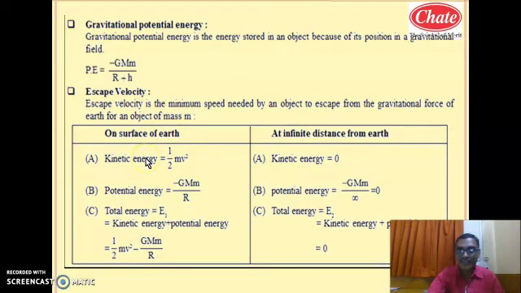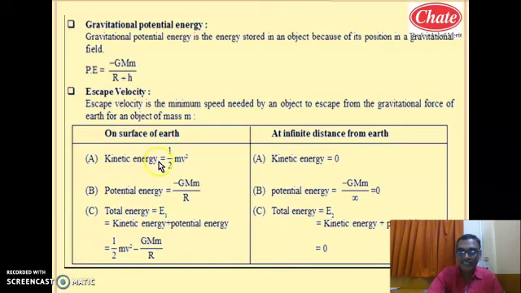So let us apply the conservation of total energy on the surface and at infinite height. For that purpose we are taking each and every energy on the surface and at infinite height. On the surface, how much kinetic energy are we giving to escape the body, means we are projecting the body?